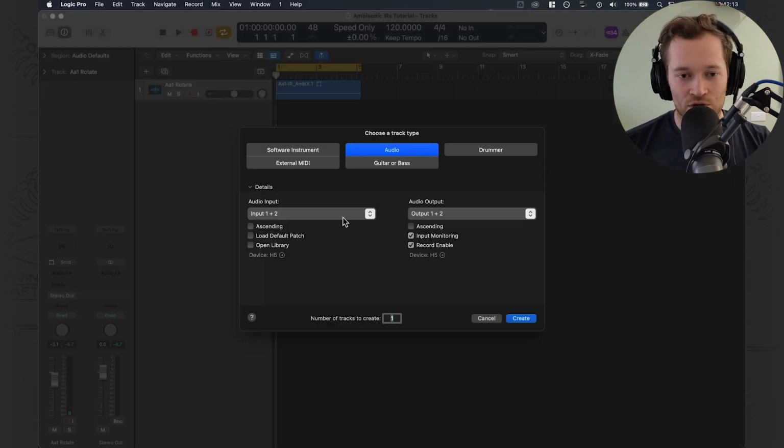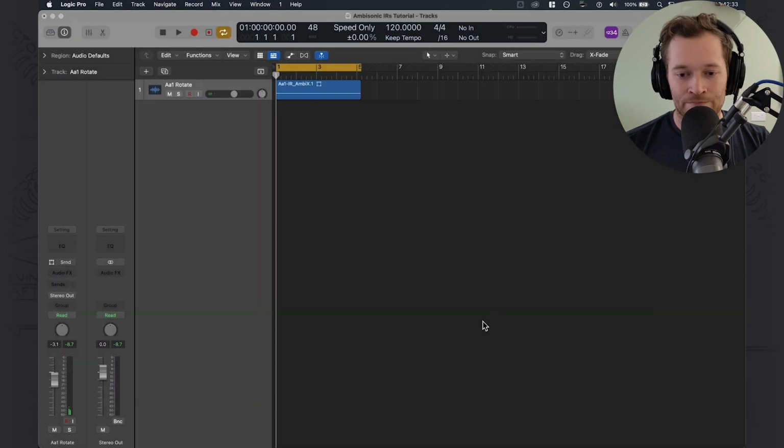When you create a new track, you go to Input Surround and Output Surround, and that will let you play the files back, and Logic won't try and split them across multiple tracks. If you want to use these files to generate a new impulse response in binaural, however, set the output to be stereo and create the new track. I have one made already here, using the AA1 Ambix IR.